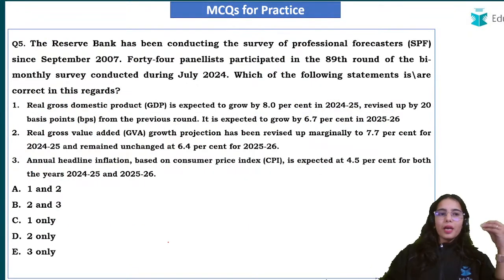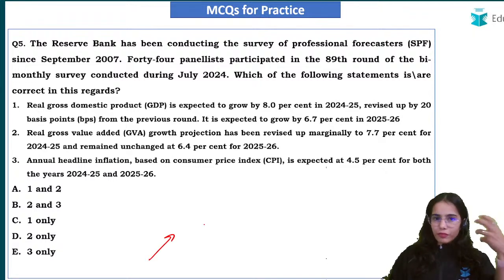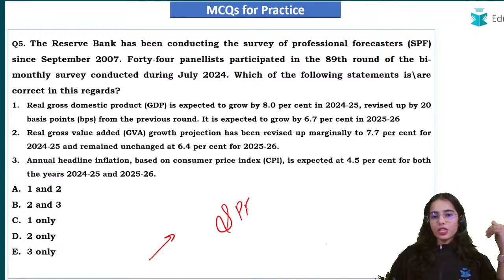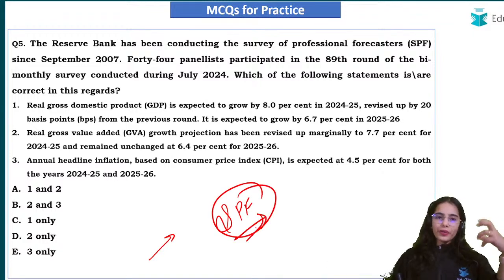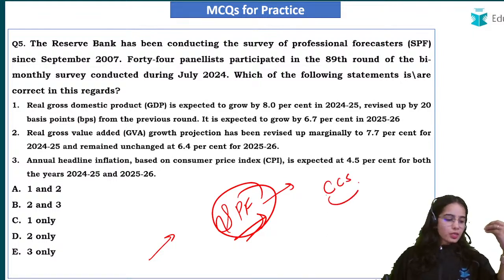Coming to the next question, I hope it is a very easy question, you will be able to answer this. We have discussed the survey of professional forecasters. We have already discussed the survey of professional forecasters and the consumer confidence survey. So try to answer them.